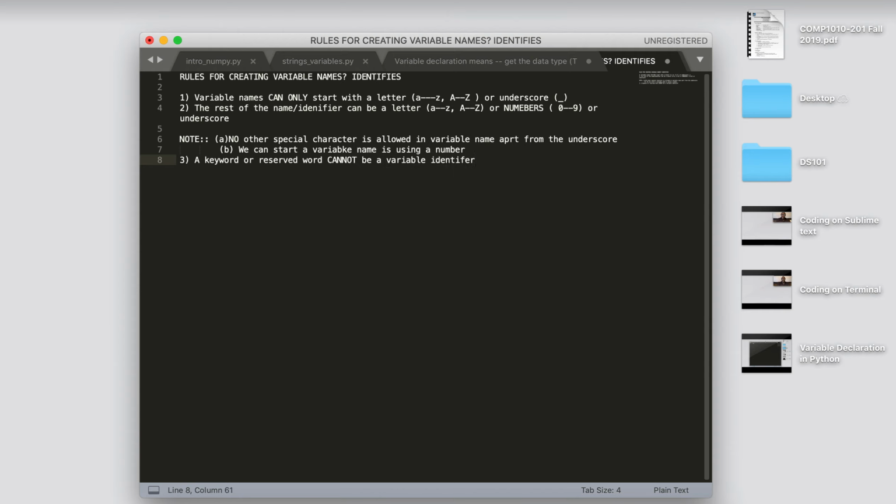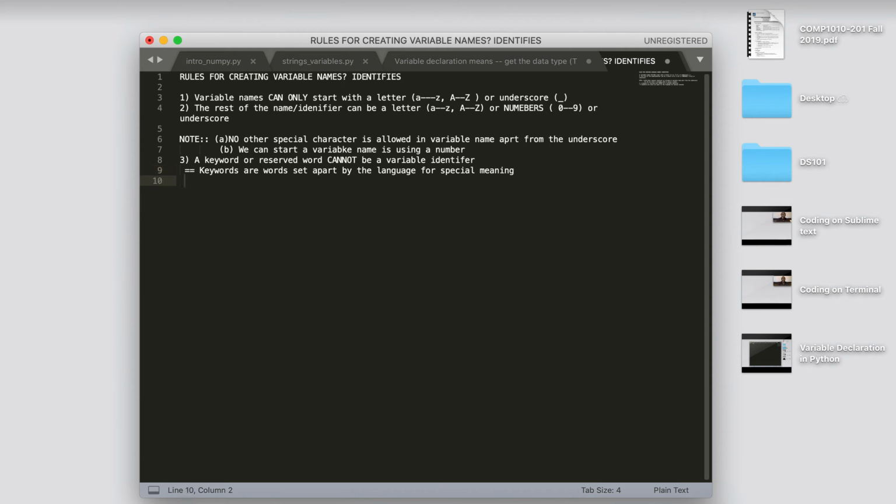A keyword or a reserved word cannot be used as an identifier. So what are reserved words or keywords? Keywords are words set apart by the language for special meaning. These are special words.